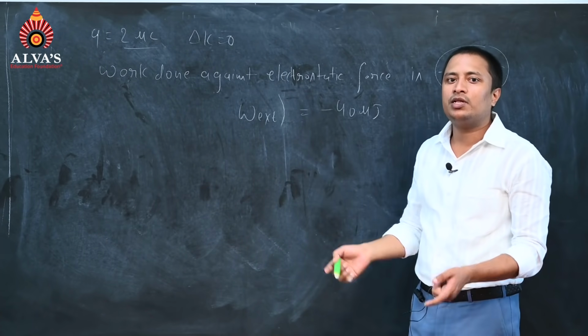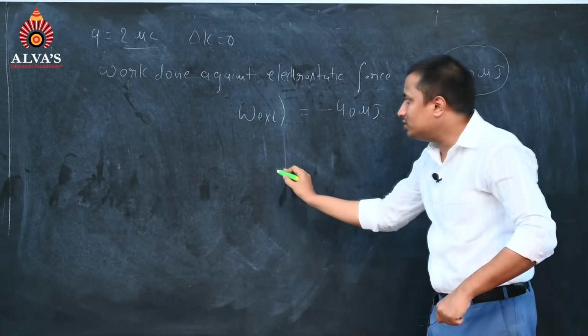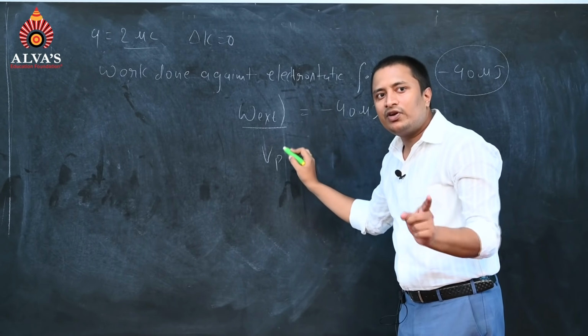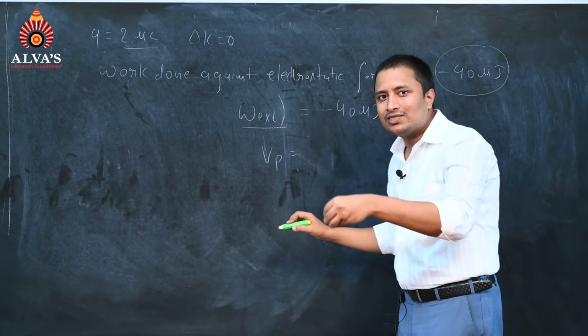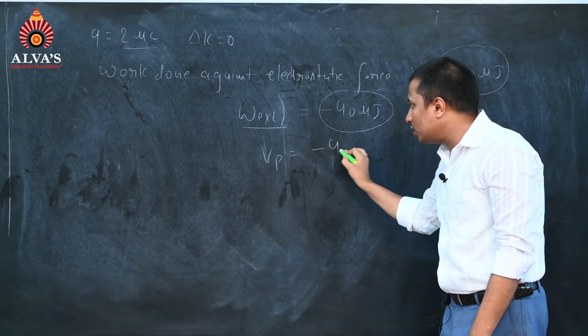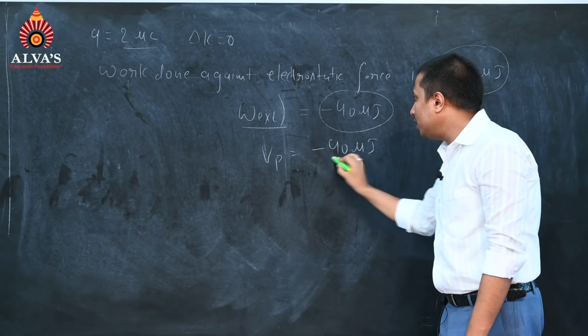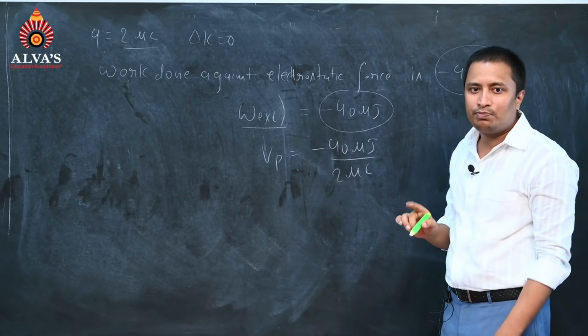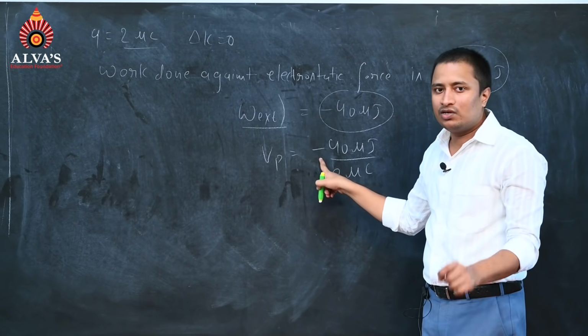They are asking what will be the potential at that point. Potential at point P equals work done by external agent from infinity to P divided by charge: minus 40 microjoule divided by 2 microcoulomb. Please remember, since it is minus, don't get confused.